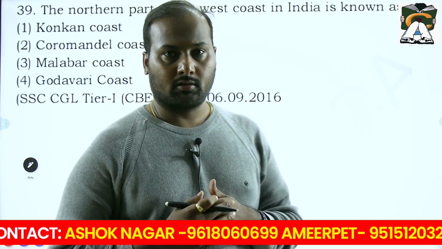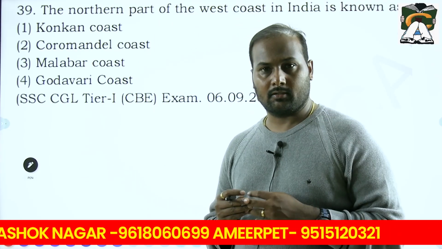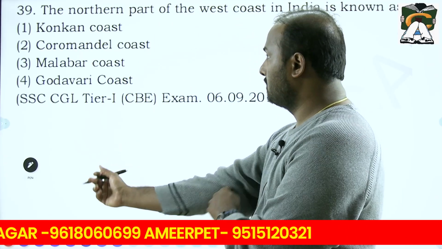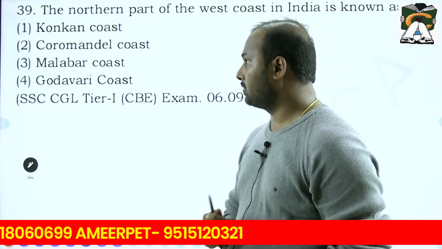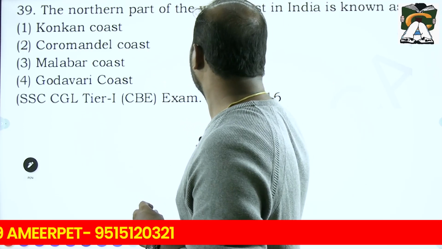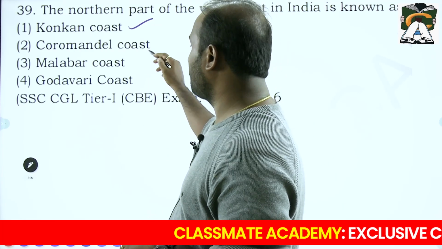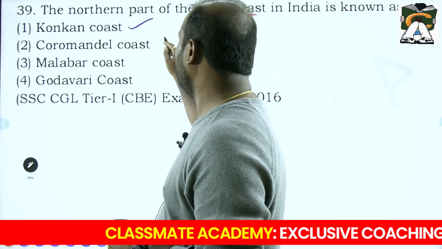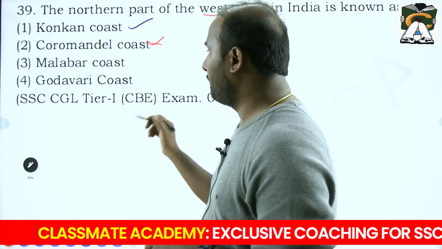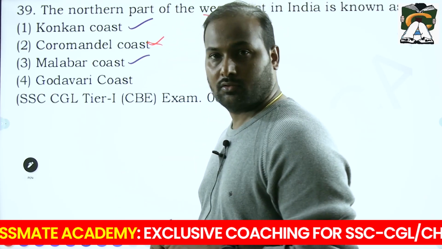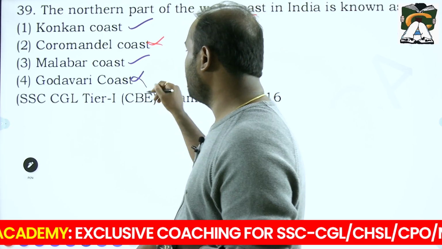Next one: the northern part of the west coast of India is known as? This question is from the coastal areas in the Indian physiographic divisions. One is the Konkan coast, which is very important. It is a west coast, no doubt. Next is Coromandel, an east coast like Tamil Nadu, so wrong. Malabar coast, yes, it is also a west coast. Godavari coast is an east coast.